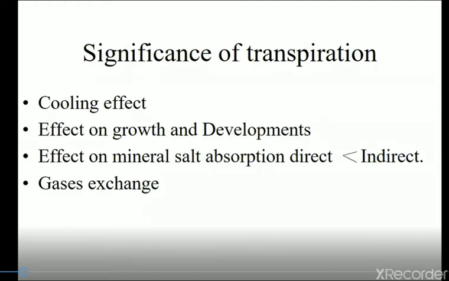The oxygen produced in photosynthesis is removed through the stomata, and the carbon dioxide required for photosynthesis enters the plant cell through this opening that we call a stomata.